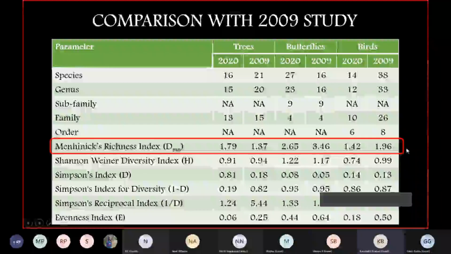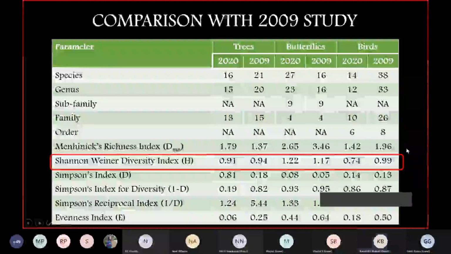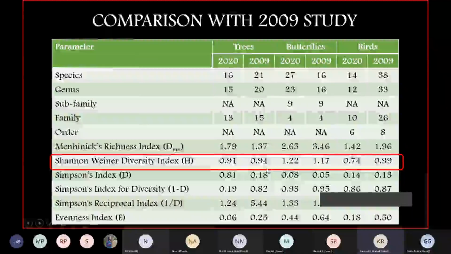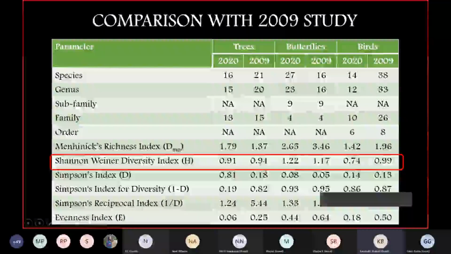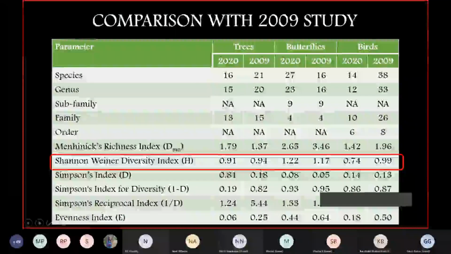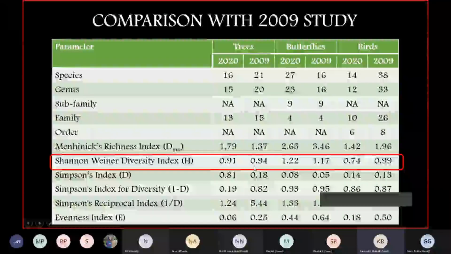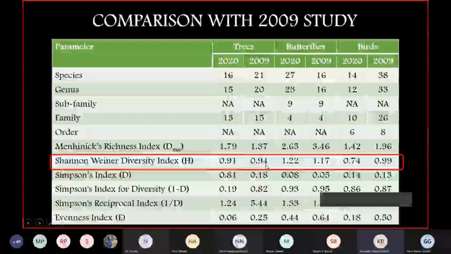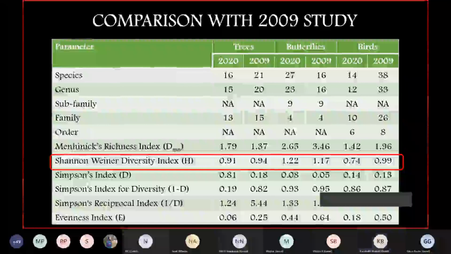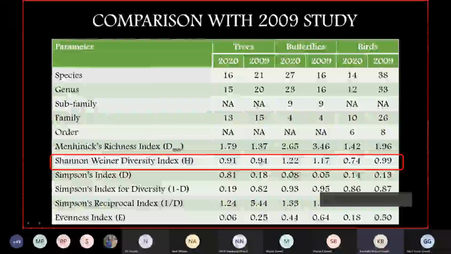Can we come to the next one, Gauri? Shannon-Wiener. So again, if you look at it, it's still not much difference, 0.3, but it's a logarithmic scale. But here there's a decline, right? Again, the same part. We would think, oh, the declining of the Wiener index shows that there is an increase in diversity. Let's come to that when we talk about Simpson's.